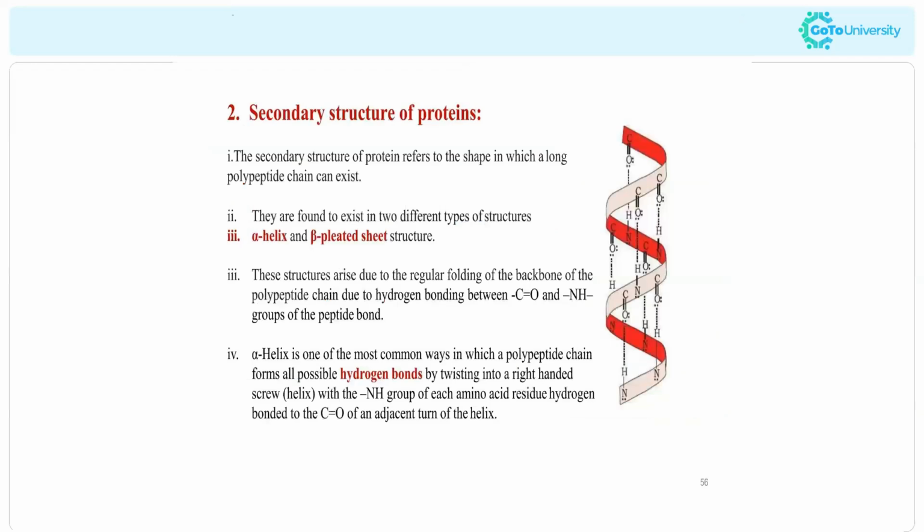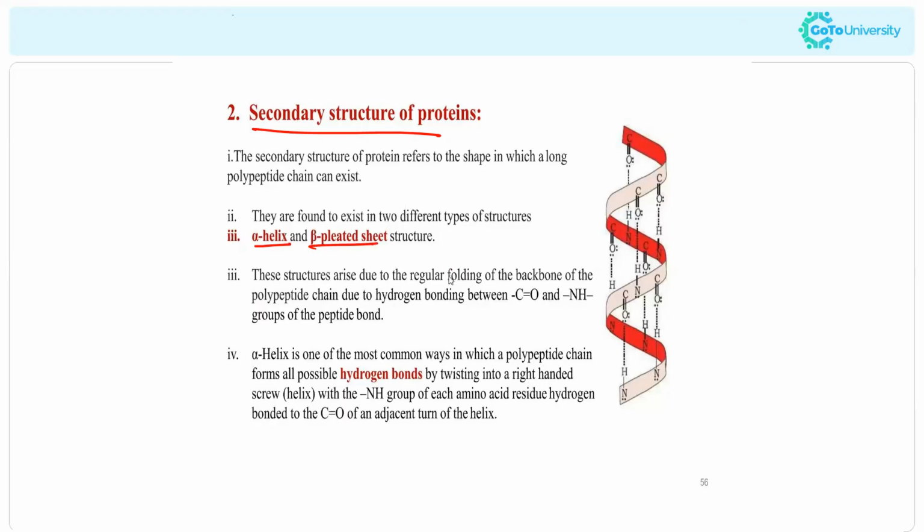So the primary structures usually combine together to produce the secondary structure. Secondary structure means the polypeptide chains coil together to produce the secondary structure, and they can coil in two ways. First one is alpha helix or beta pleated.